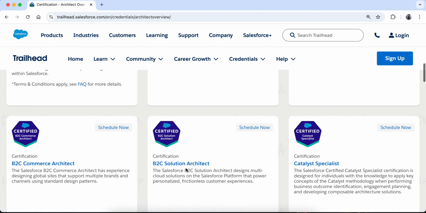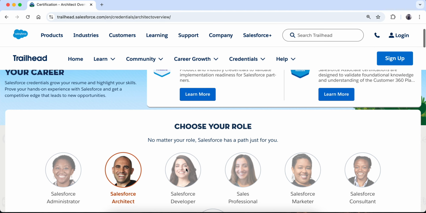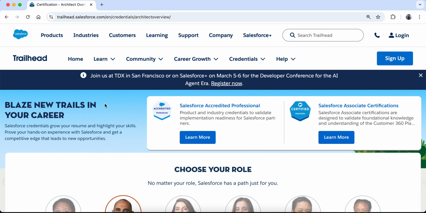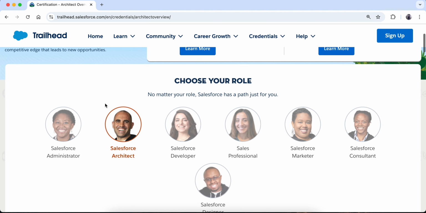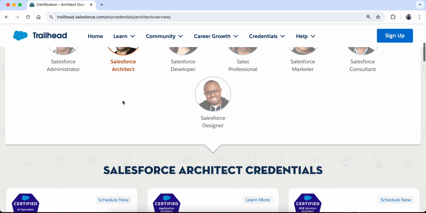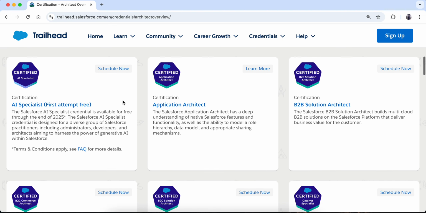So it will give me a variety of certifications which are related to the architect role. So yeah, this is pretty much it. In today's video I was just telling you guys how you can navigate in Trailhead to the credentials and see which are the certifications that are suited for your role.